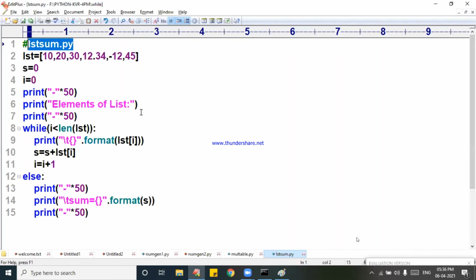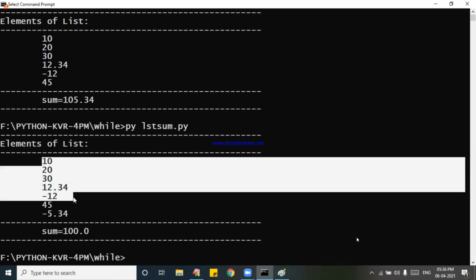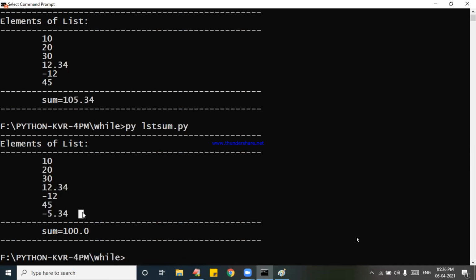Even if you add or remove some value, like minus 5.34, it is going to print the dynamic elements. That many elements are printed and the value also printed. Done. So please take this program.